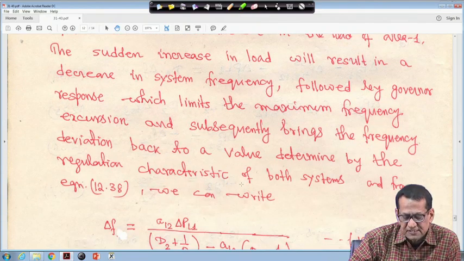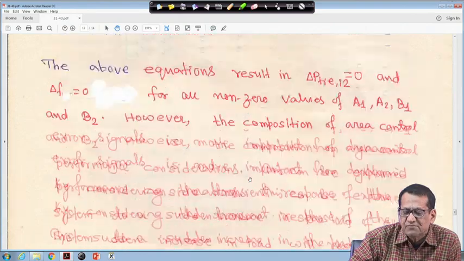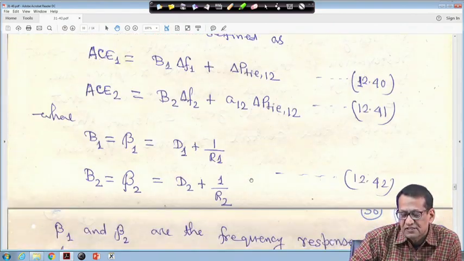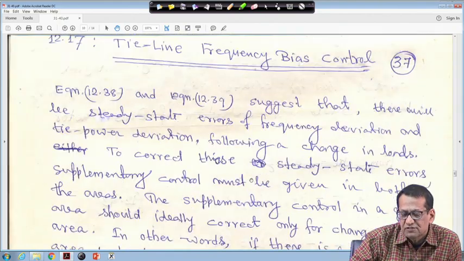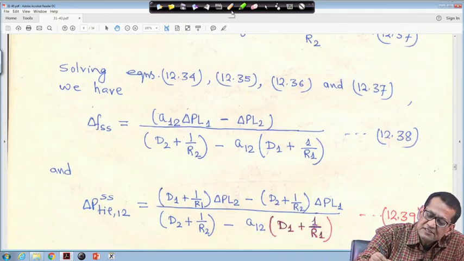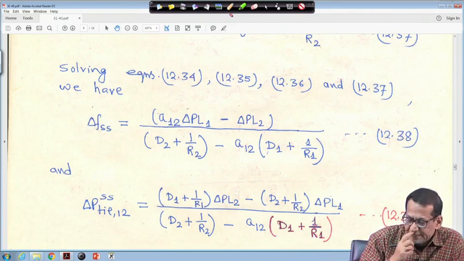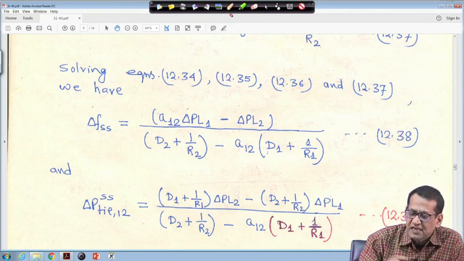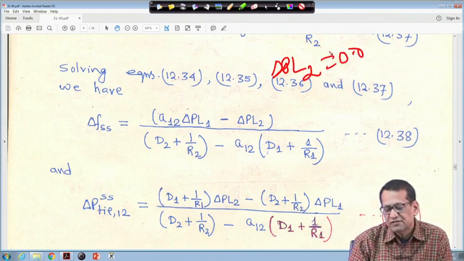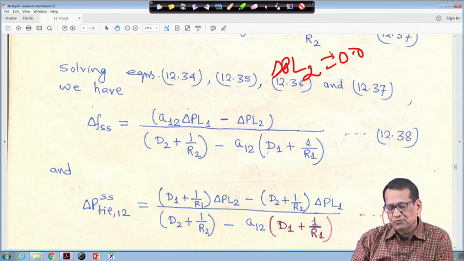And from equation 38 we can write, for example, we will go back to equations 38 and 39. Here suppose a load disturbance has happened in area 1 and there is no load disturbance in area 2. That means delta PL2 is equal to 0.